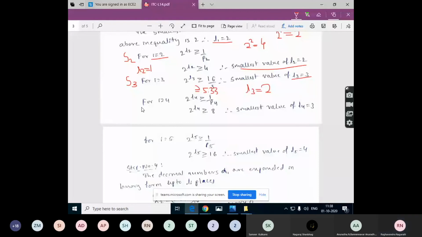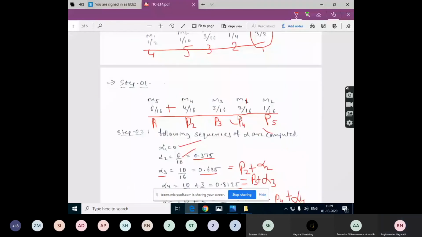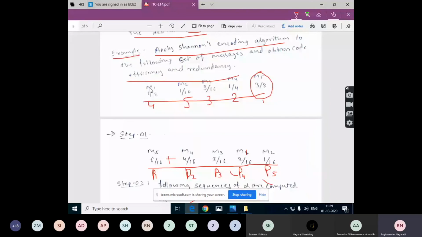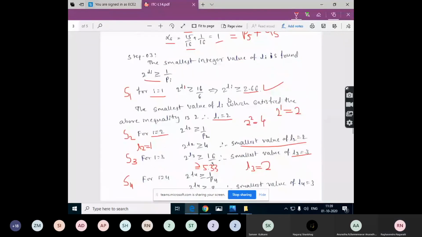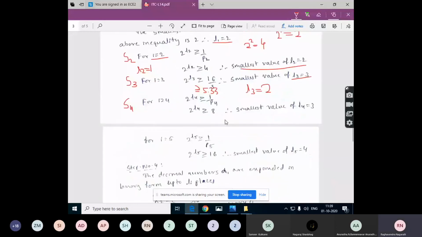Next, for S4, for I is equal to 4. 2 raised to L4 should be greater than or equal to 1 by P4. P4 is what? P4 is 1 by 8. Taking the reciprocal, it is 8. So the smallest value of L4 is again 3.